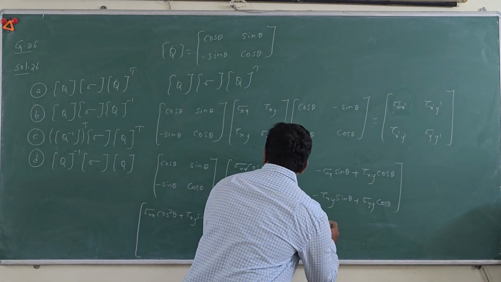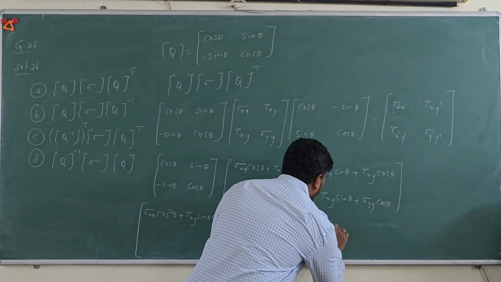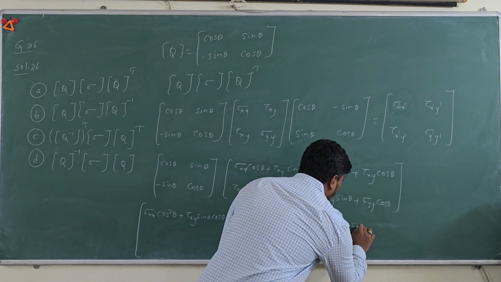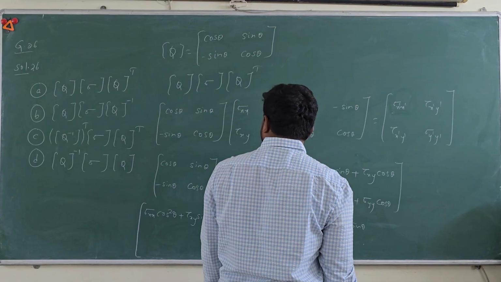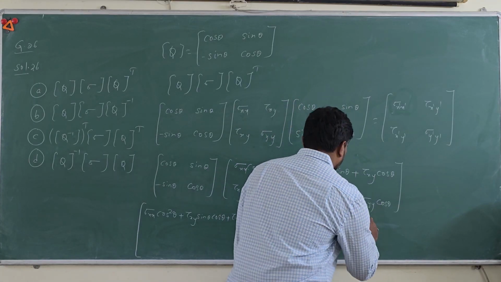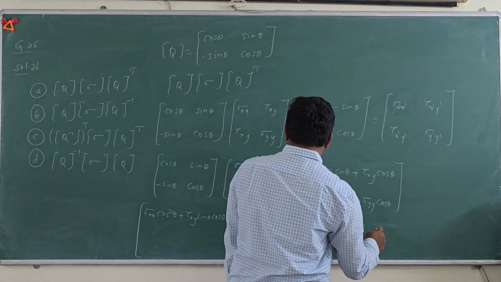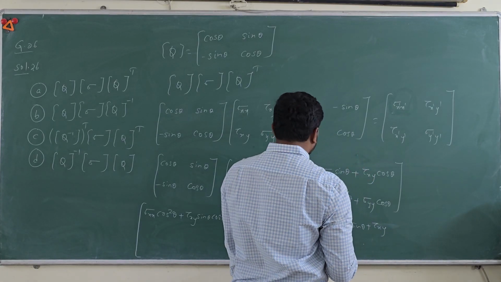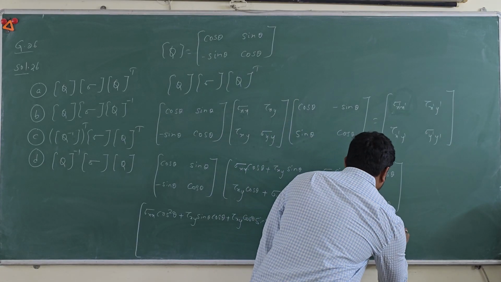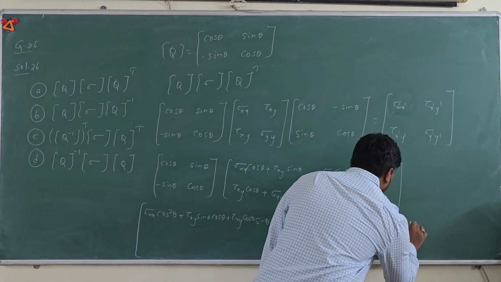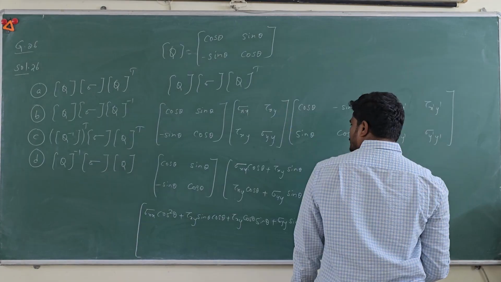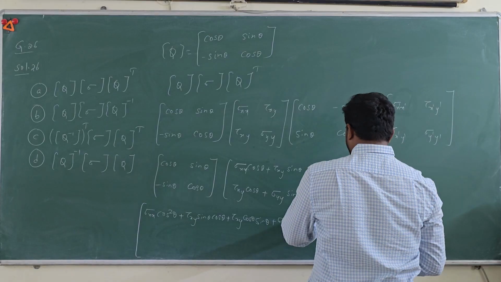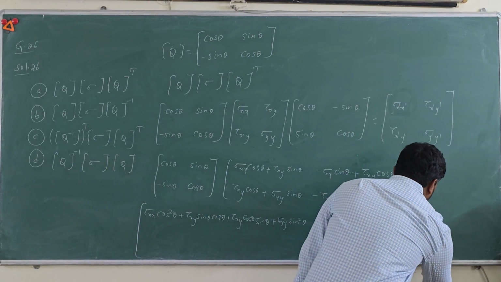Then for the second element, minus sigma xx cos theta sin theta plus tau xy cos square theta, sorry, minus tau xy sin square theta